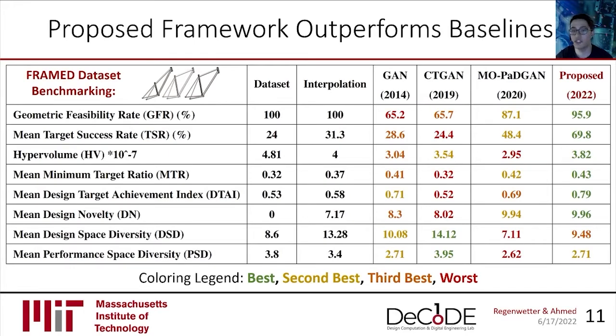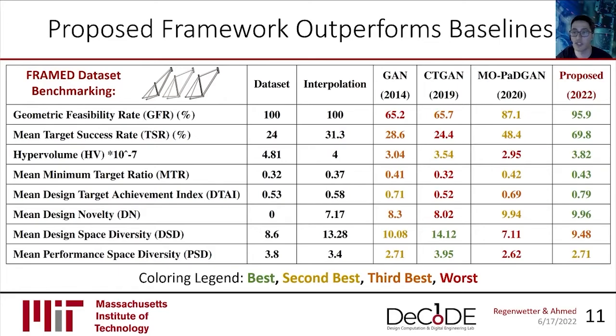Well, training using infeasible designs isn't really a common approach, so there aren't many appropriate data sets for the problem. And as such, I've actually introduced a bicycle frame design data set in some of my previous work that includes infeasible designs and performance data over 10 structural performance values, such as weights and deflections and safety factors under different loading conditions. We benchmark our proposed framework against several baselines and deep generative models on this data set. We also propose a set of 8 evaluation metrics in our paper which consider overall performance, target achievement, feasibility, diversity, and novelty. If interested, I'd refer the listener to the paper for details.